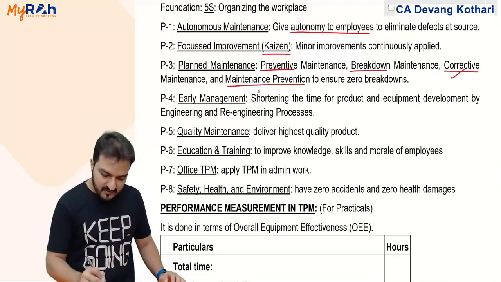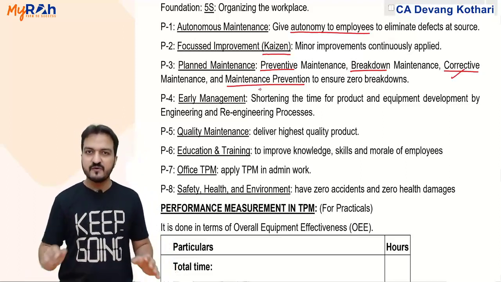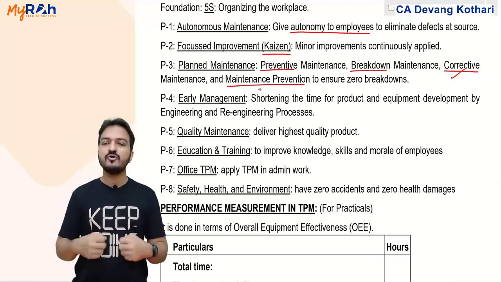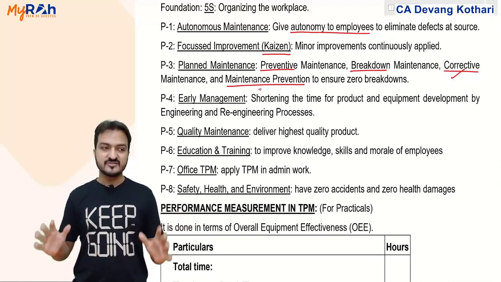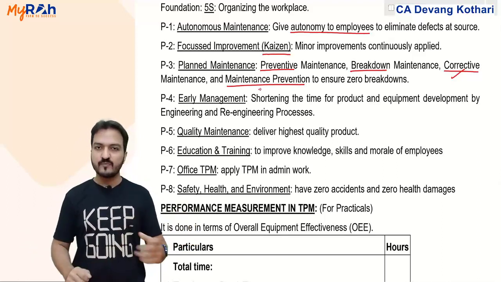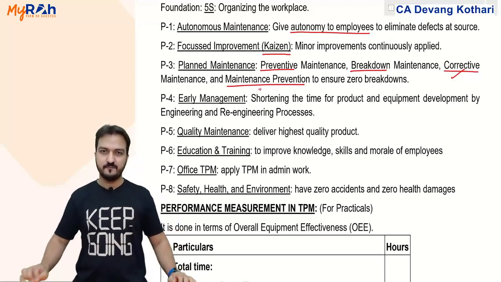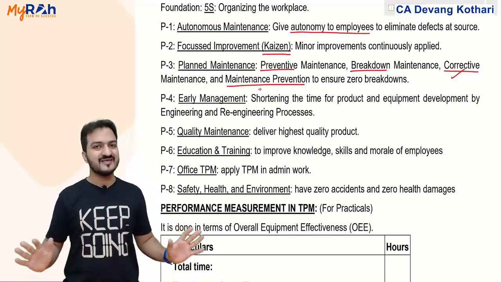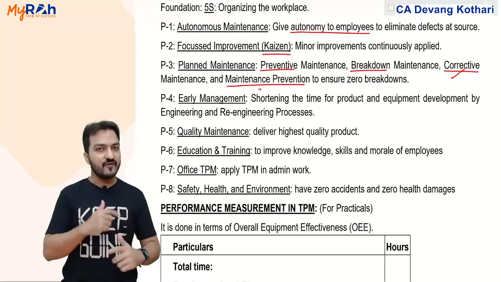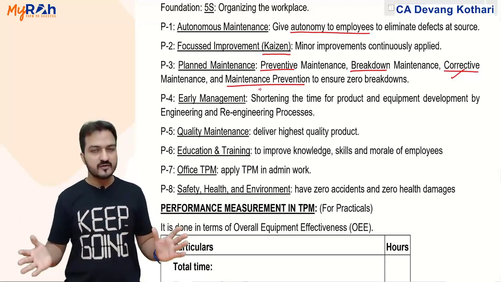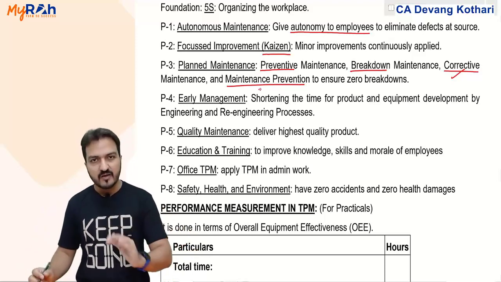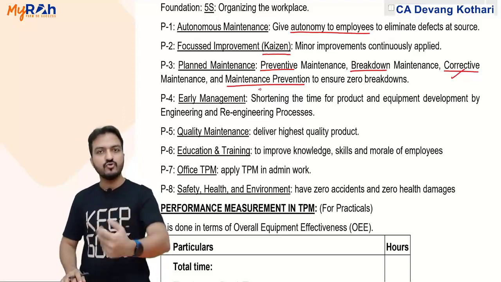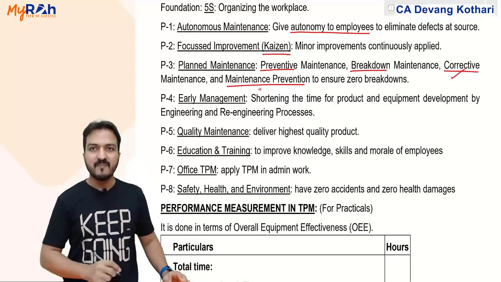And maintenance prevention is interesting. Maintenance prevention says that you set up machines in such a way that they don't need maintenance. Instead of using a petrol or diesel car, I sell my car and purchase an electric car. An electric car is maintenance free. I don't need to give it for servicing ever, because an electric car does not have many moving parts. It has zero maintenance required. Zero maintenance means maintenance prevention. The machine has been designed in such a way that you don't need to do any maintenance on it. That is called maintenance prevention.